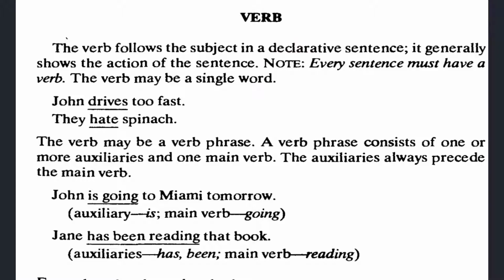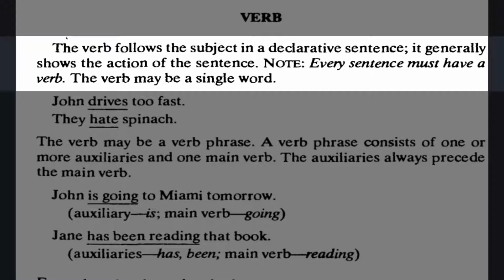What is verb? Let's begin. The verb follows the subject in a declarative sentence. It generally shows the action of the sentence. অর্থাৎ বর্ণনামূলক সেন্টেন্সে ভার্ব সাধারণত সাবজেক্টকে অনুসরণ করে। এটা সাধারণত কাজ করা বোঝায় বাক্যে।